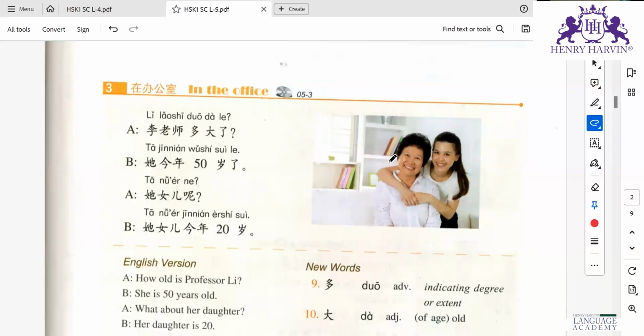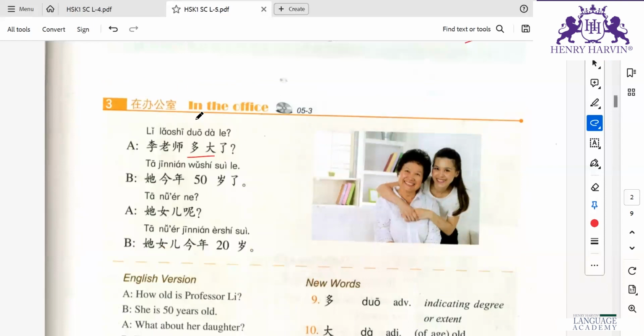Li Laoshi, Tuo ta la. This is another form of asking age. First is Chi sui, next is Tuo ta. Chi sui is basically used when the age is below 9, like till 9. So it is used when we are asking the age of some kid. In those situations, we use Chi sui. This Tuo ta is used in situations for 10 or more than that.